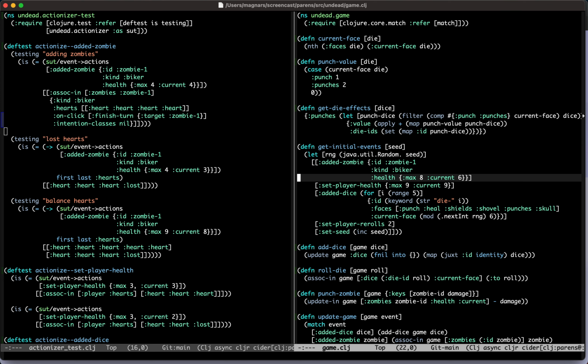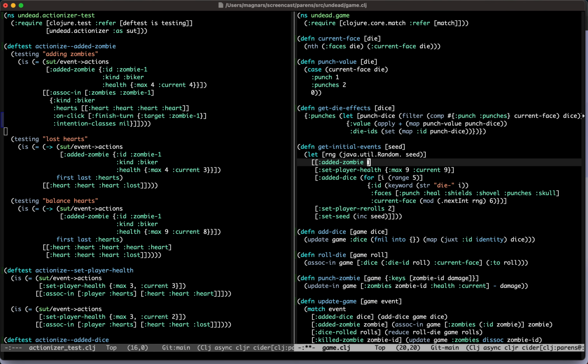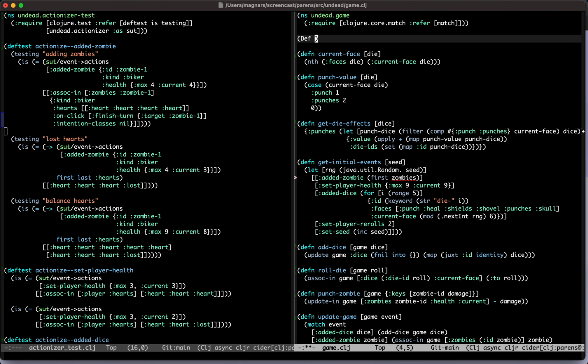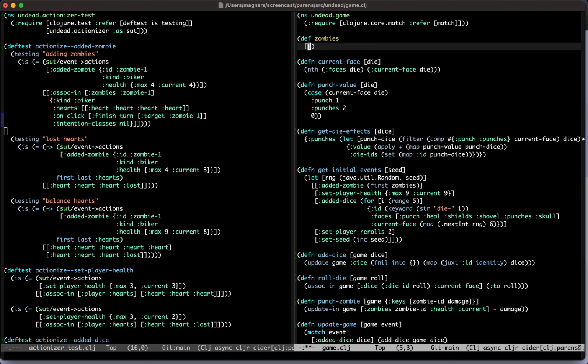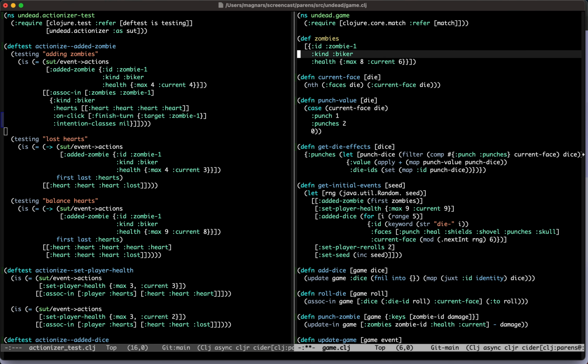What determines how a zombie behaves? Yeah. So we know that there will be different kinds of zombies. Yes, for sure. And every kind of zombie will have their behavior defined somewhere. Like these are my possible actions. Okay, I'm going to do zombies first here, just so we can start thinking about this. Because you're saying there are different zombies. And the first one we have is the biker, but there are others that will come eventually.